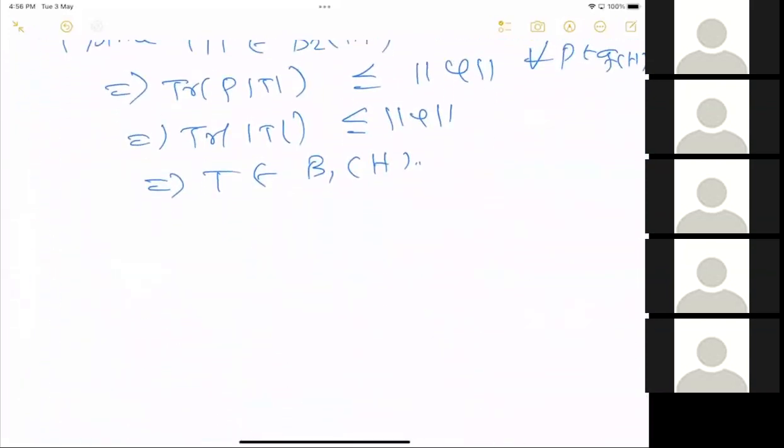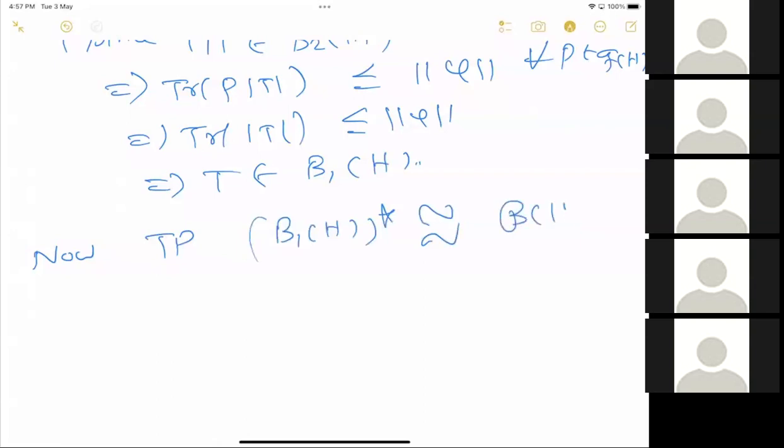So now, to prove the next step, suppose T is in B of H. We want to prove that the trace class operators' dual, B1 of H star, is isomorphic to B of H.